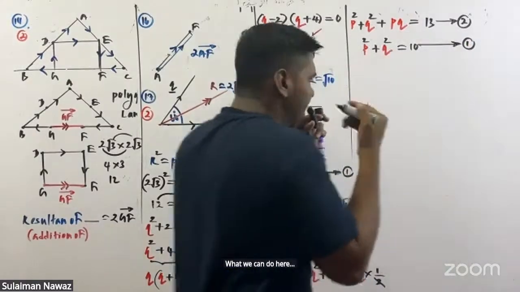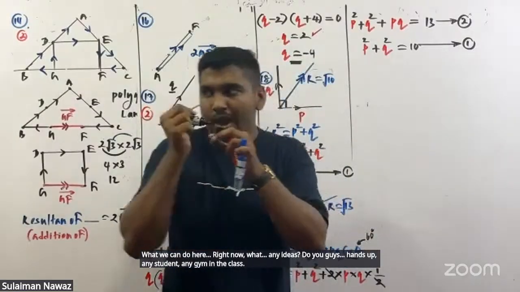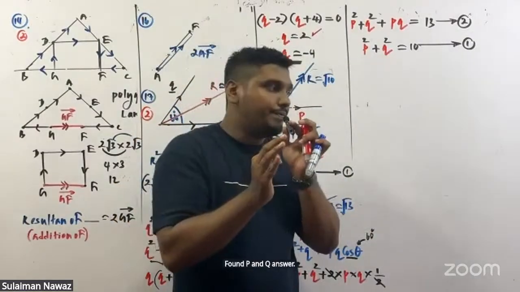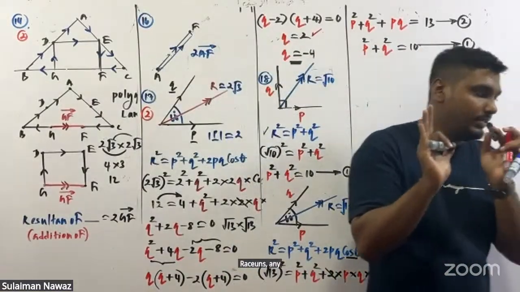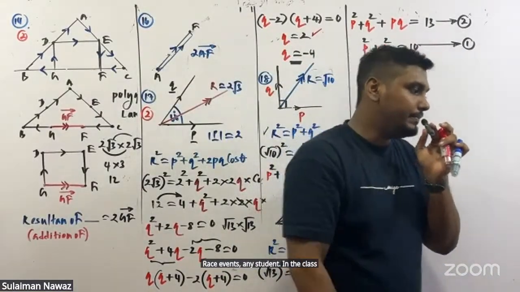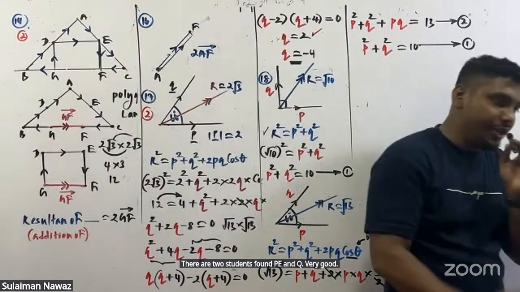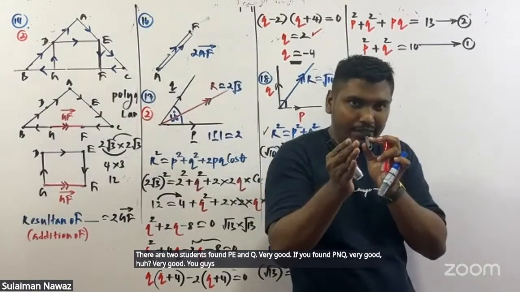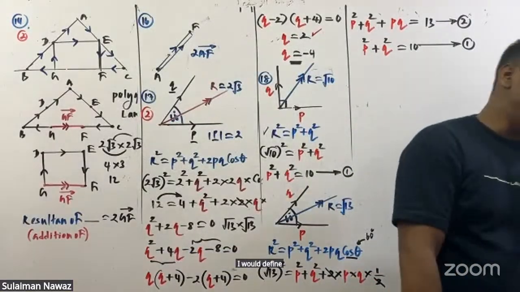Right, now any ideas? Hands up. Any student in the class found the P and Q answer? There are two students who found P and Q. Very good. If you found P and Q, very good. You keep on doing the remaining MCQs. How to find P and Q?